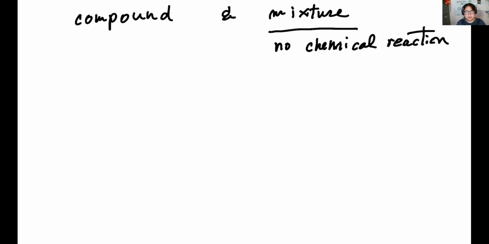So let's see, carbon dioxide. Is carbon dioxide a compound or a mixture? Carbon dioxide, CO2, that's a compound. How about salt? Sodium chloride. When I say sodium chloride, that's NaCl.